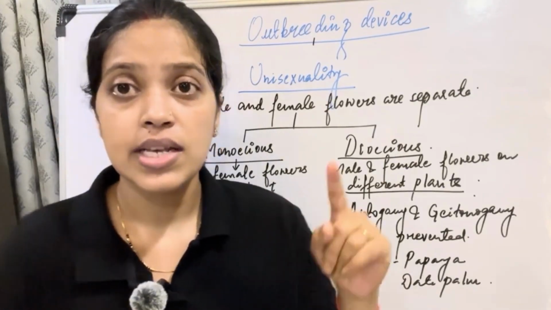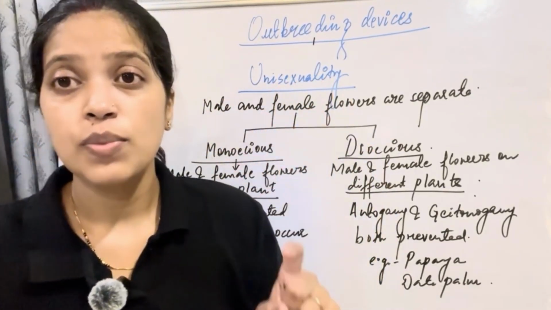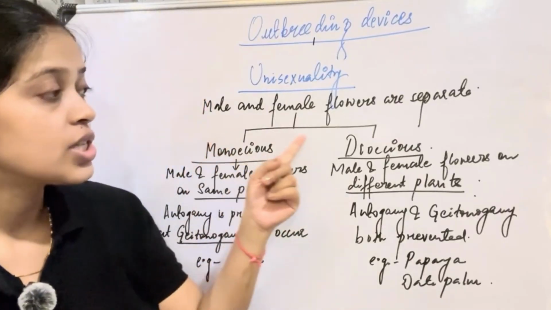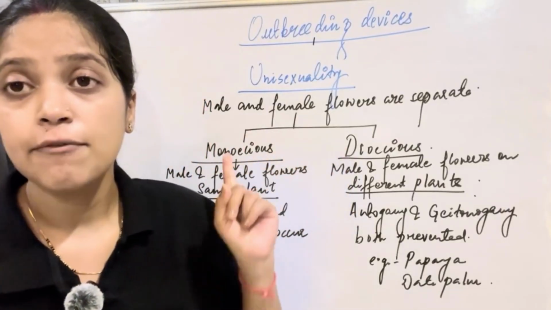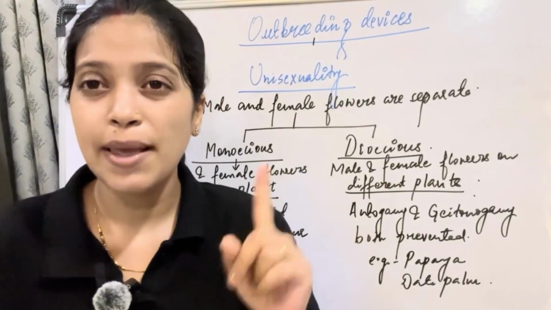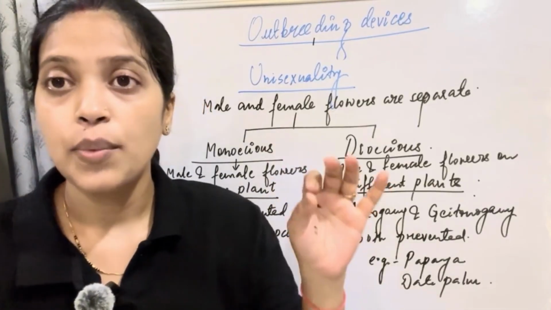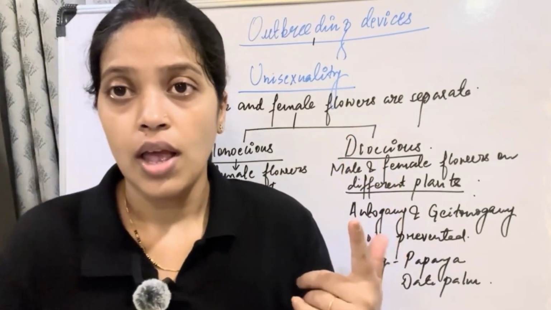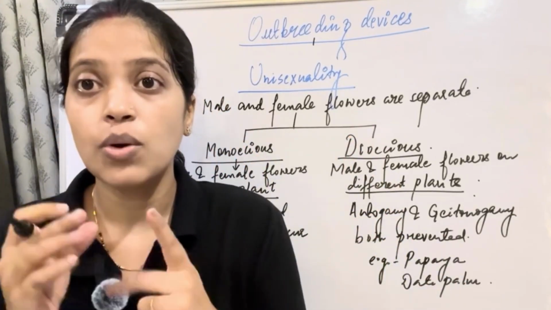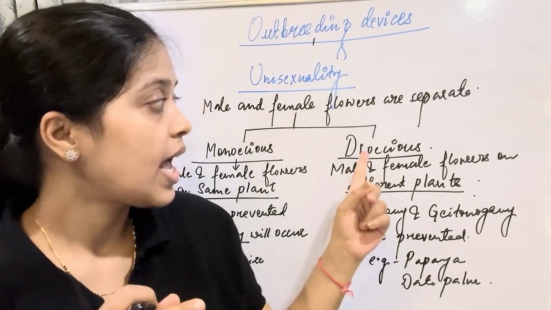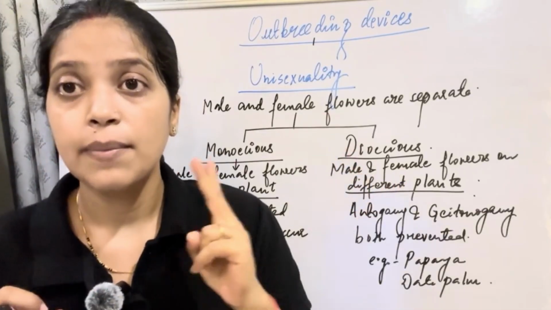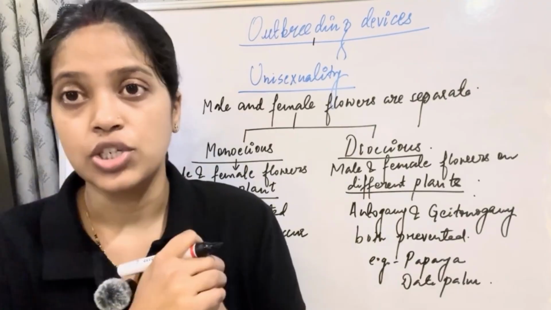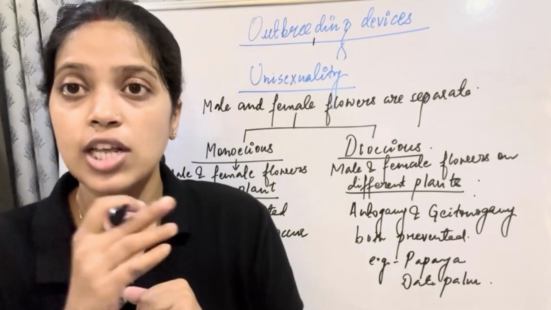And then the last one is unisexuality, which means the male and the female flowers are separate. It is again of two types: when the male and the female flowers are present within the same plant, it is monoecious, and when they are present on two different plants, it is dioecious. Out of all, the two important strategies, self-incompatibility and the dioecious nature, are the true methods that promote cross-pollination. For the rest, there is still a chance for self-pollination.